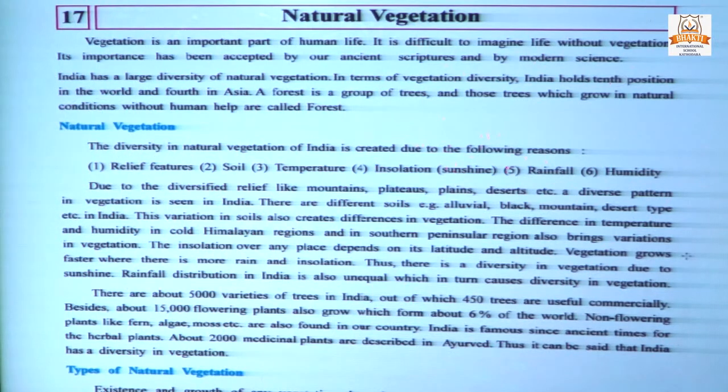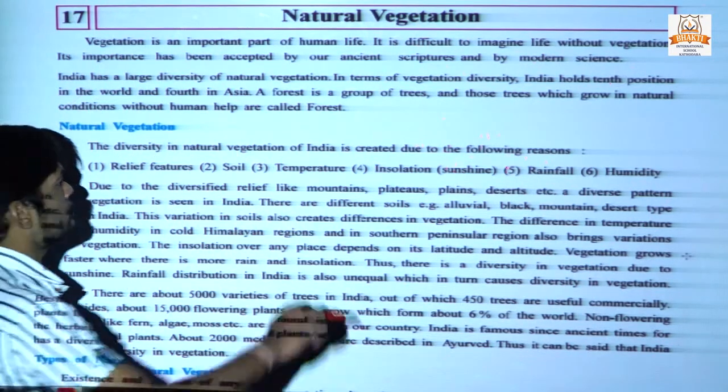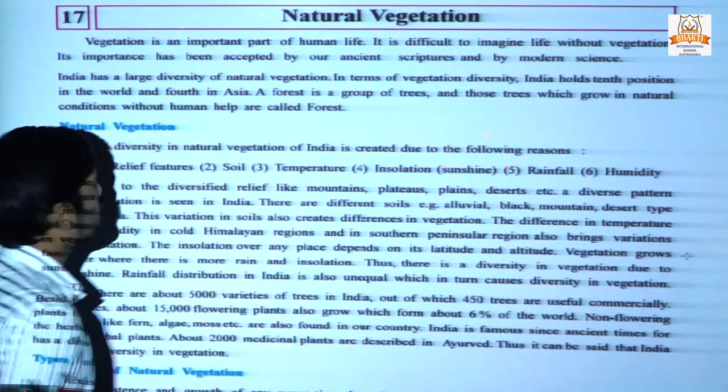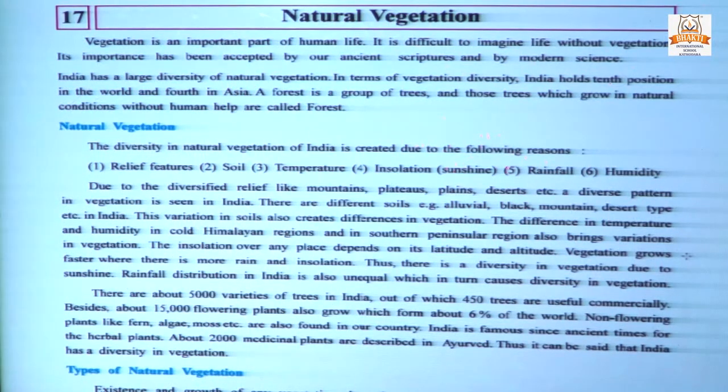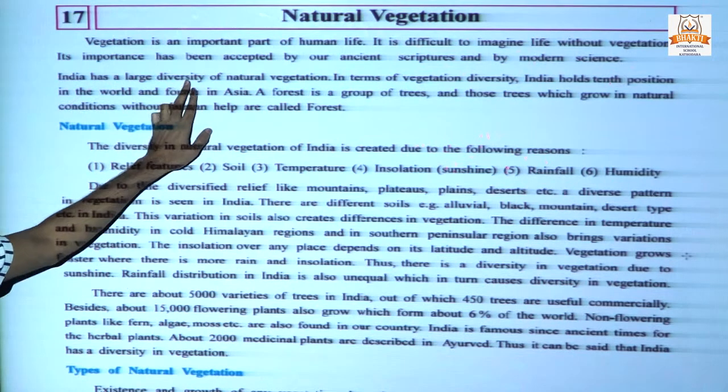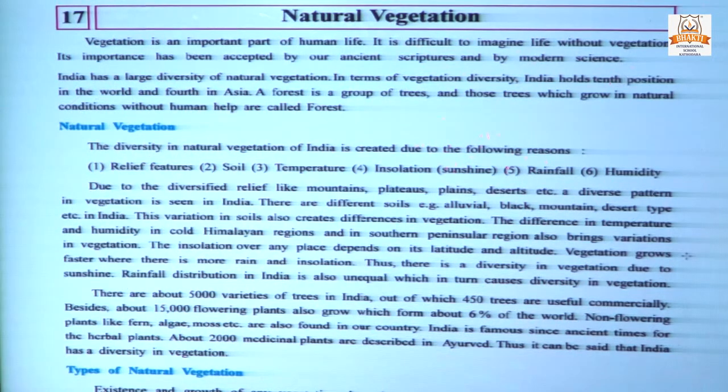Vegetation is given importance by our ancient scriptures and by modern science. India has a large diversity of natural vegetation.